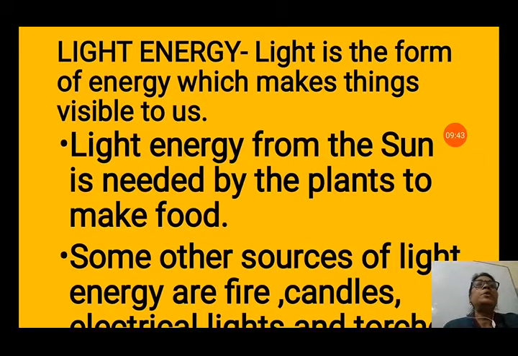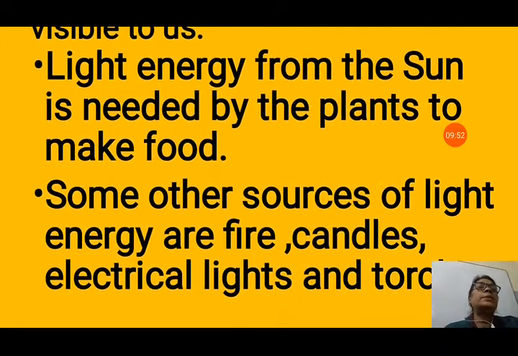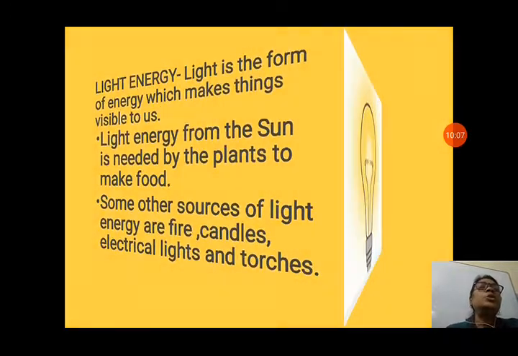Now light energy. Light is a form of energy which makes things visible to us. Now without light energy we cannot see anything. So it is a very important source of energy for the visibility of our eyes. Light energy from the sun is needed by the plants to make food. Some other sources of light energy are fire, candles, electrical lights and torches which we use in our daily lives. It is also very useful for us.